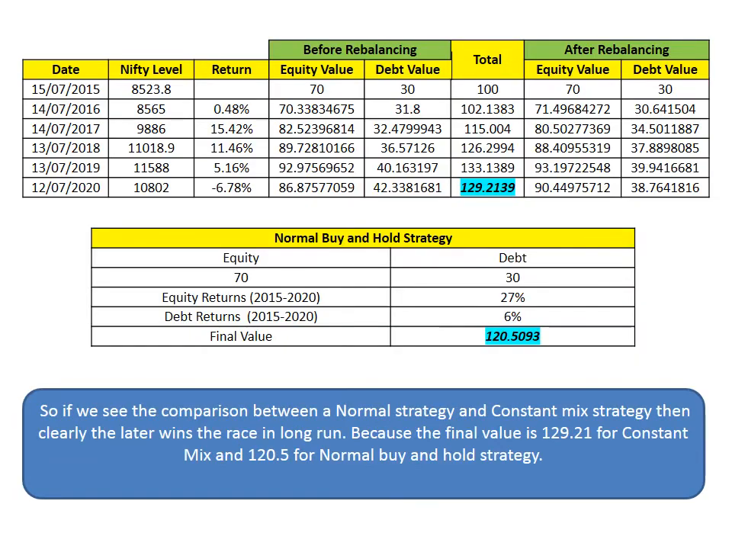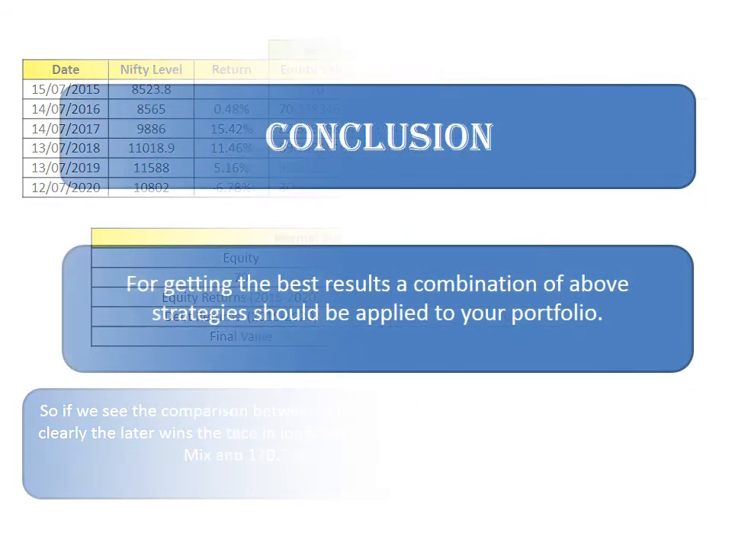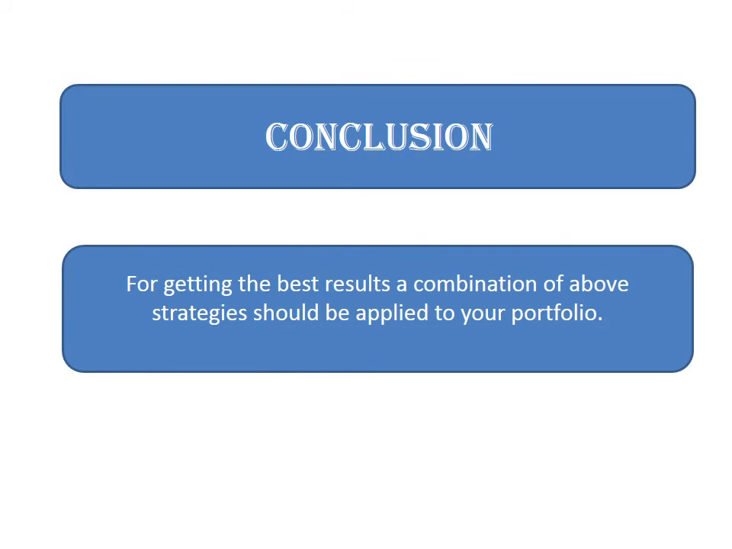So if we see the comparison between a normal strategy and constant mix strategy, then clearly the latter wins the race in the long run. Because the final value is 129.21 for constant mix and 120.5 for normal buy and hold strategy. So it can be concluded that for getting the best results, a combination of above strategies should be applied to your portfolio.